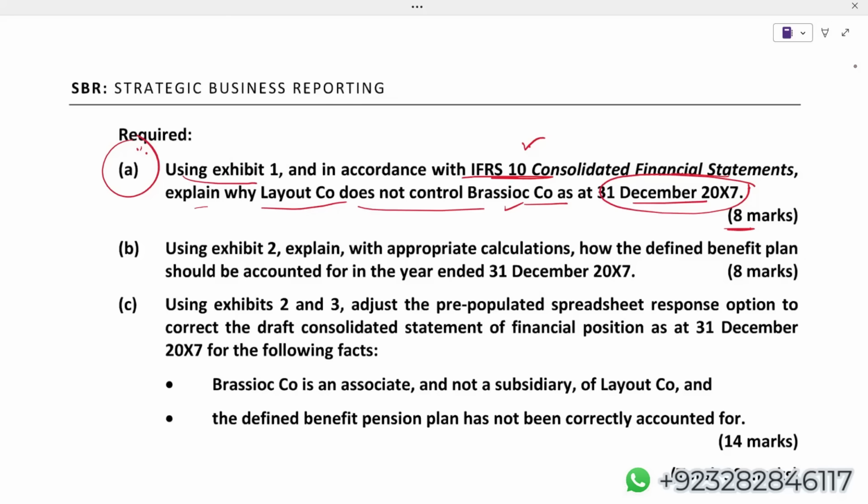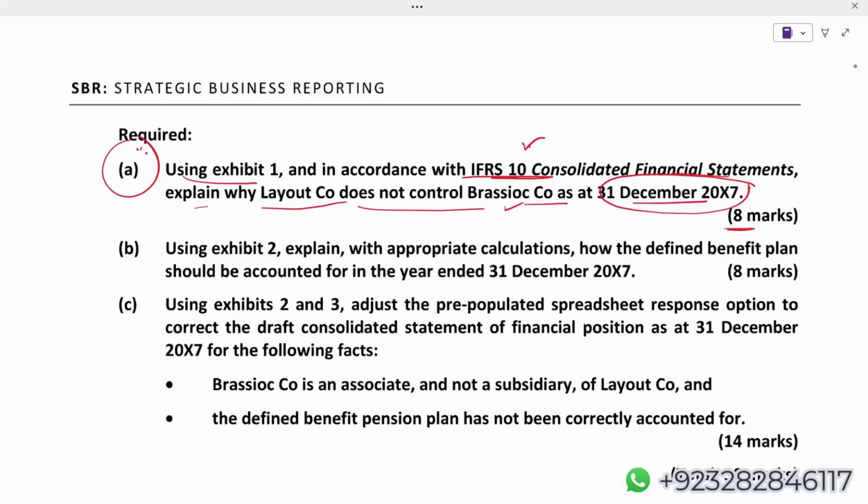Another thing is, we'll be reading the scenario as well. One more thing: if after reading the scenario it is still not clear which company is the parent and why the XYZ company is not the parent, then you have to check which company is providing the consideration. Normally, the parent is the one to get the control, and they will provide the consideration.